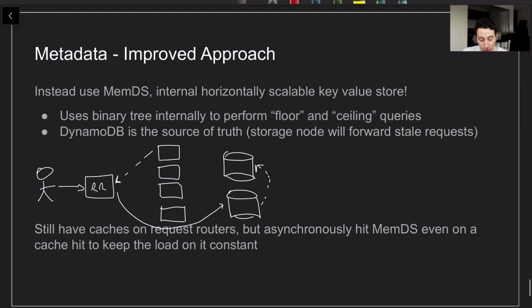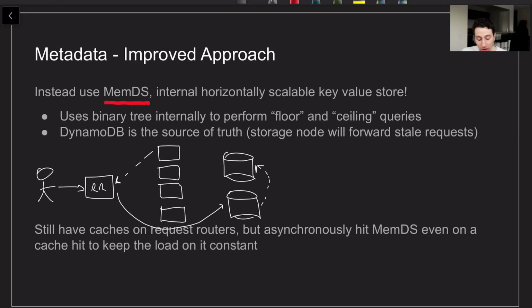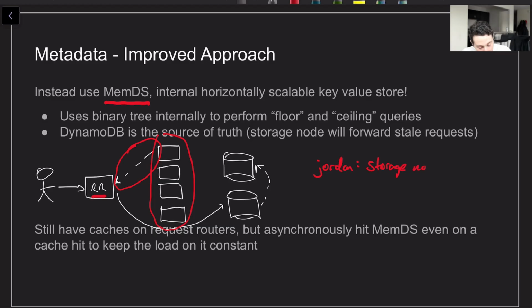So instead, they try and improve this by building something called MemDS, where you can think of MemDS almost like memcached, where it's basically a horizontally scalable key value store. So MemDS in this case would be this layer right here. The request router is still going to be performing caching, but even if there's a cache hit, it's going to asynchronously request data from MemDS, so the rate of requests going to MemDS is always constant. So for key Jordan, what storage node does this live on? Maybe storage node 1. And then we're actually going to cache that on the request router itself.